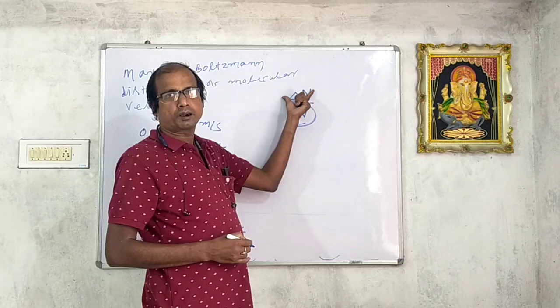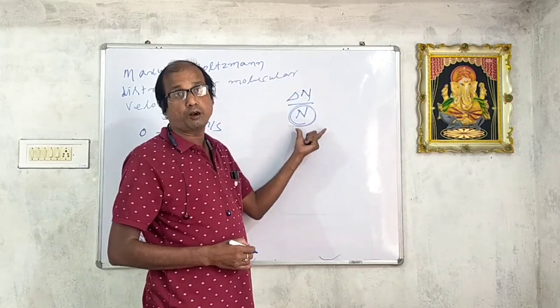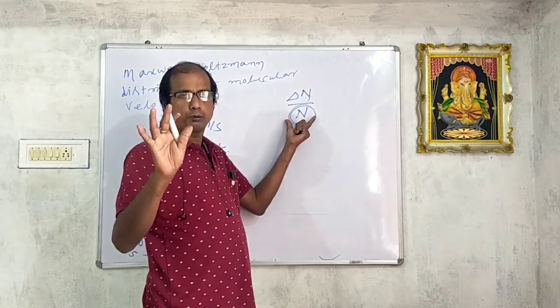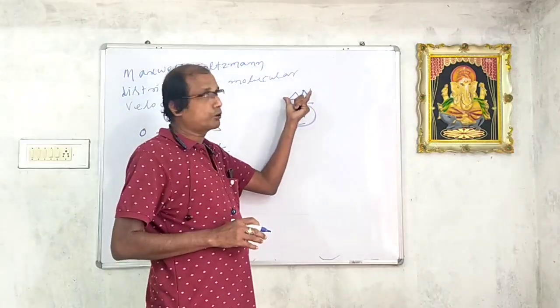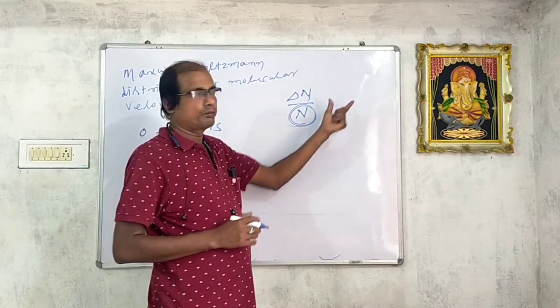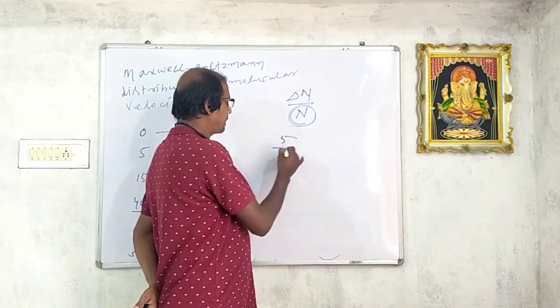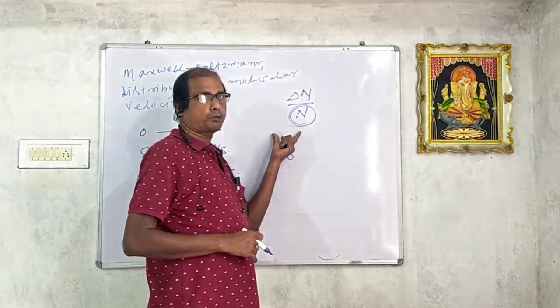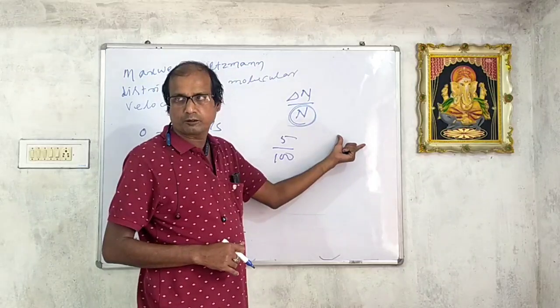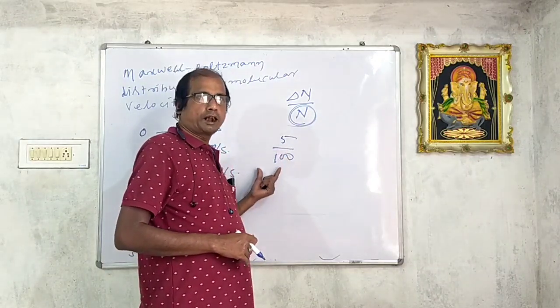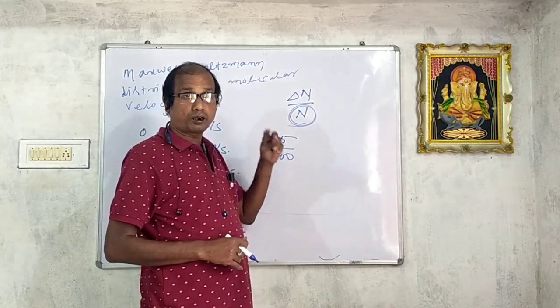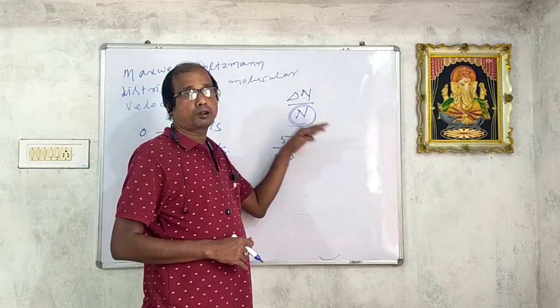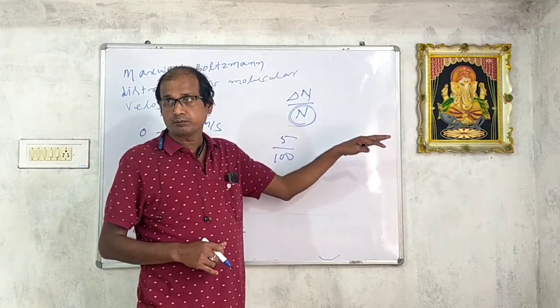That can be represented as 0 by 100, meaning out of 100, 0 molecules possess zero velocity. 5 by 100 means out of 100 molecules, 5 molecules possess 10 meter per second. Then 10 by 100 means 10 molecules possess 15 meter per second.